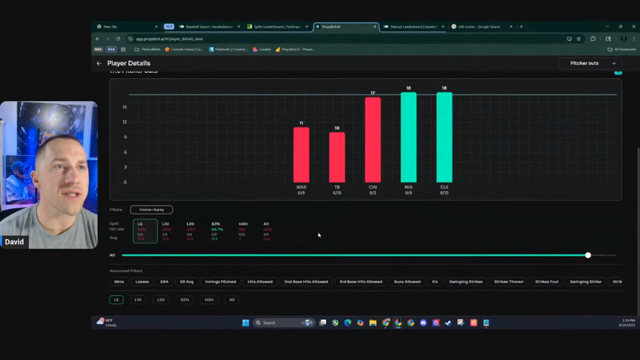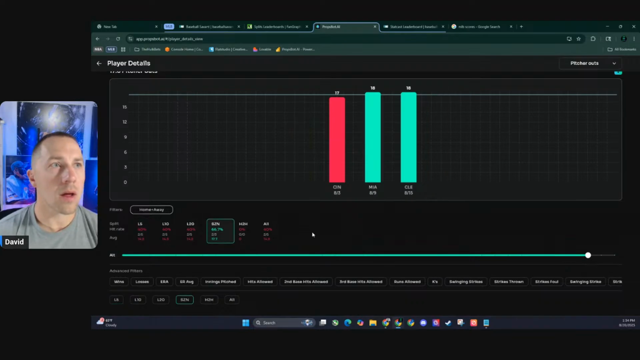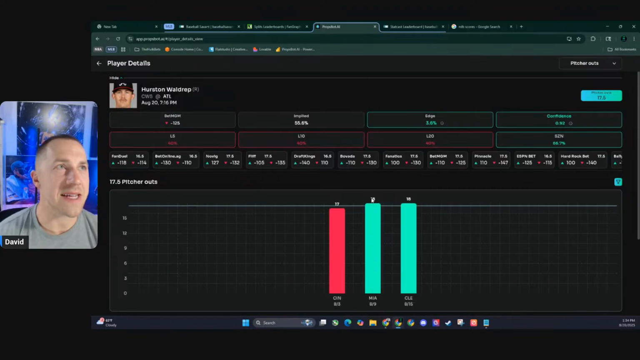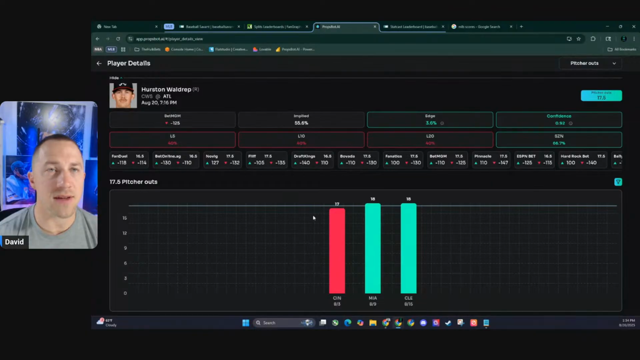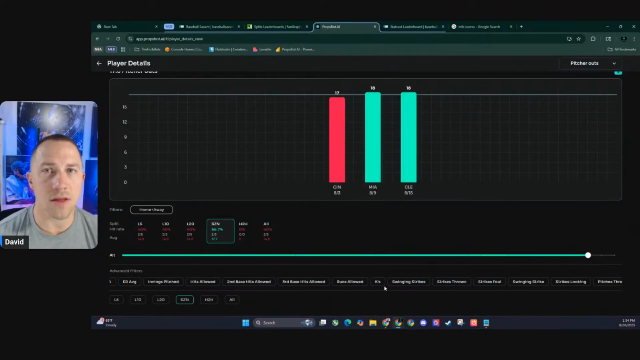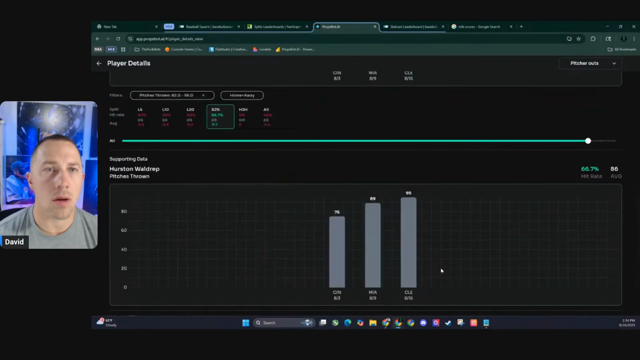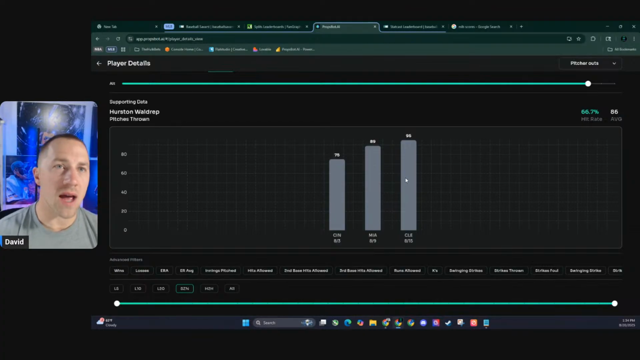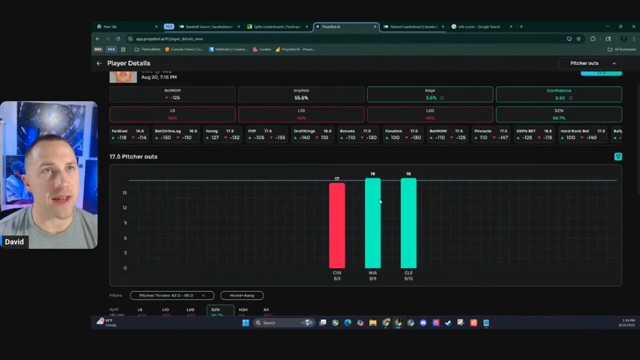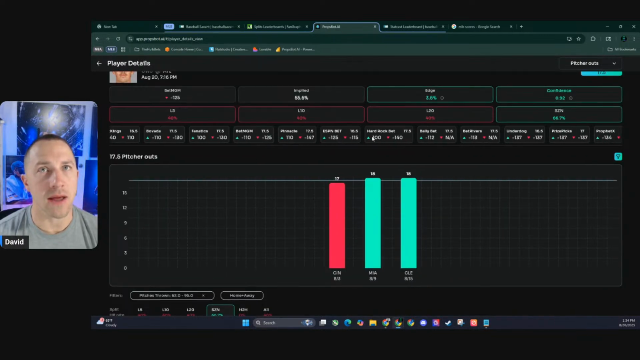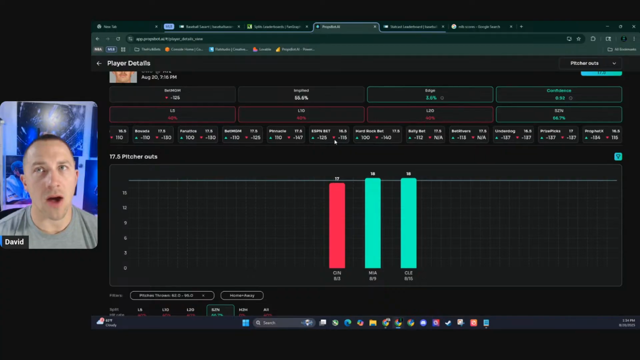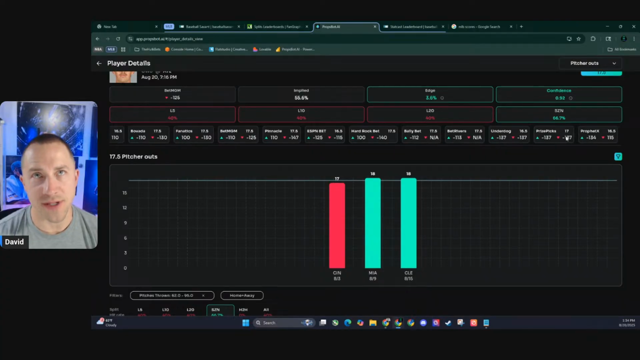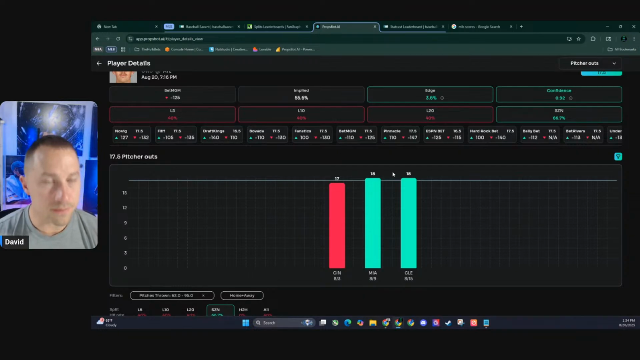Hurston Waldrep, the most he's done this season is 18, right? So 17, 18, and 18. How many pitches did he throw? 75, 89, and 95. Okay. You could argue that we would remove that game out that he came under, but all it takes is 1 inning to shoot this thing right down. And some of these books are dropping down. Prizepicks is down to 17. Underdog already moved down to 16.5.